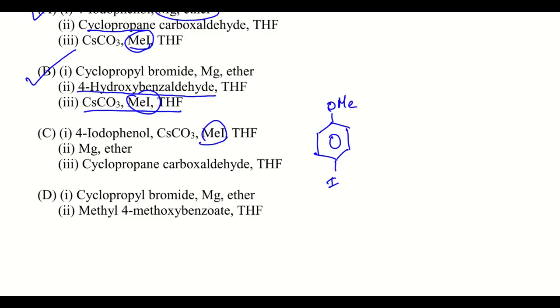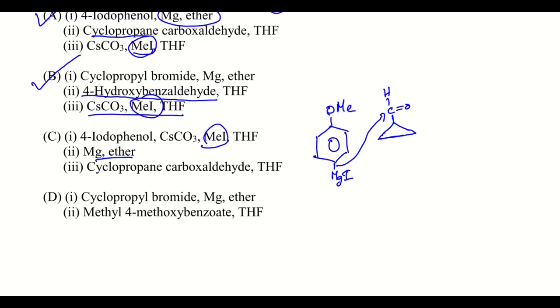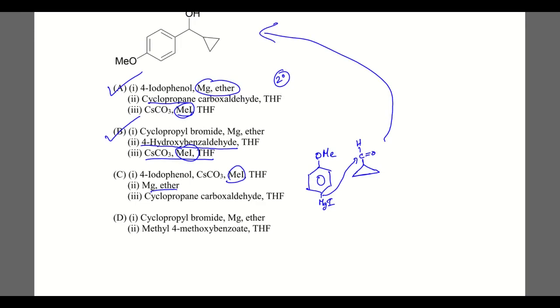Again if we treat with Grignard reagent, here it will be MgI, and then we again treat with cyclopropane carboxaldehyde, as we have seen earlier. Here it will be reacting over here and giving the same compound, this one only. So again this will also be an option.